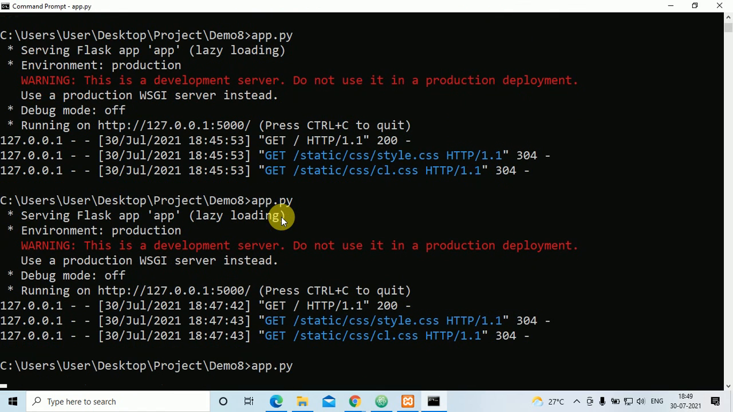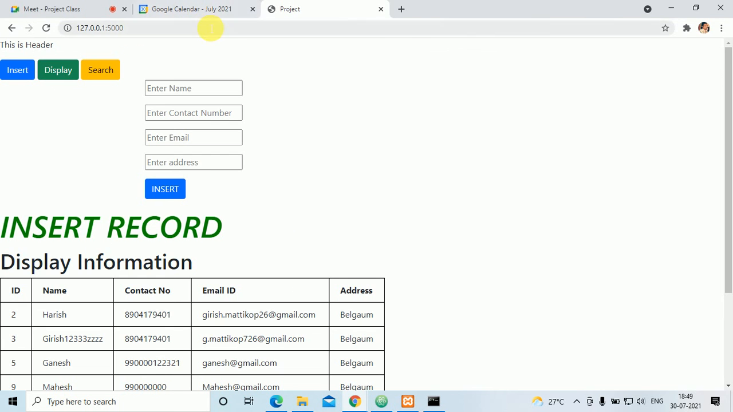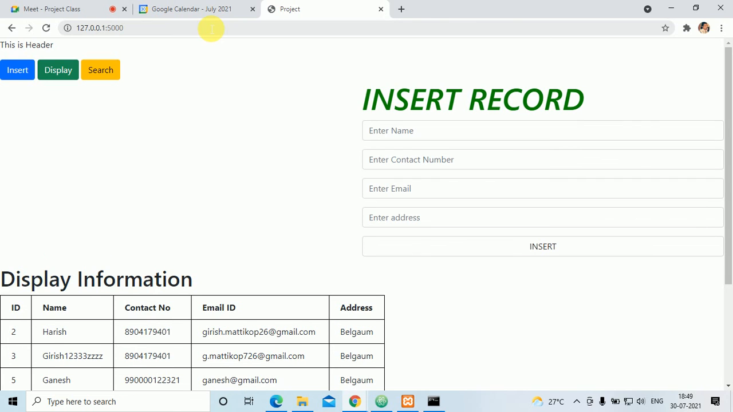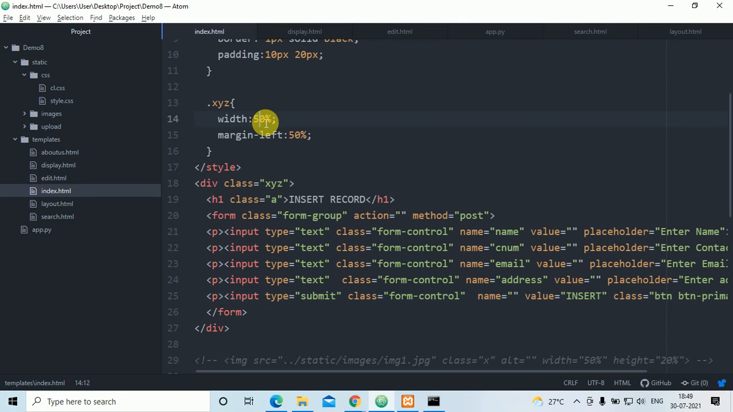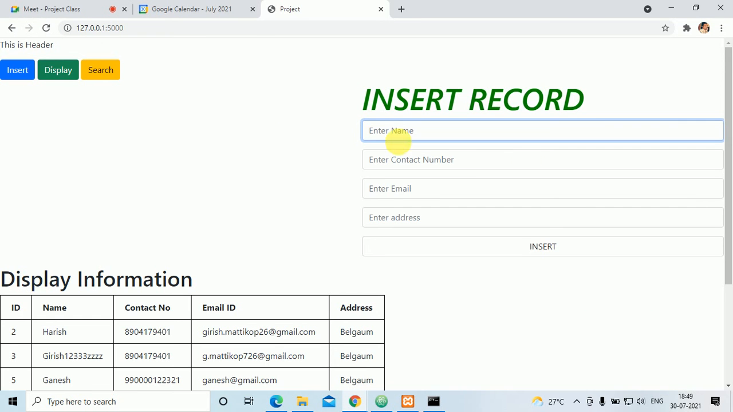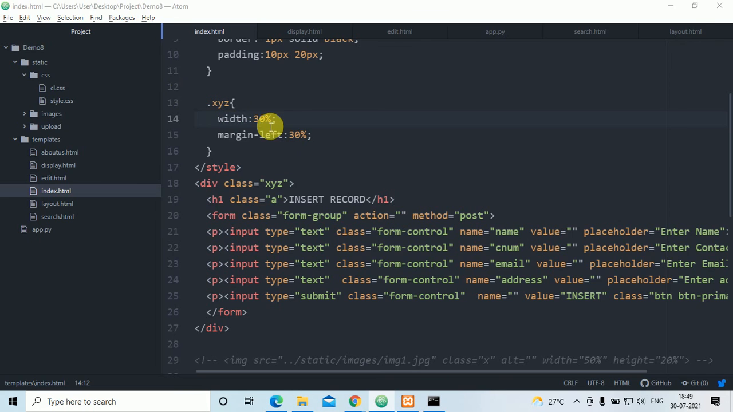I'll go here, I'll refresh it once again, I'll run it. I'll go here, I'll refresh and I'll check. So here it will show like this, insert 50% is too much. I'll make it 30, and here also 30%. Width means this is the width. Okay, width 30% I had given now.